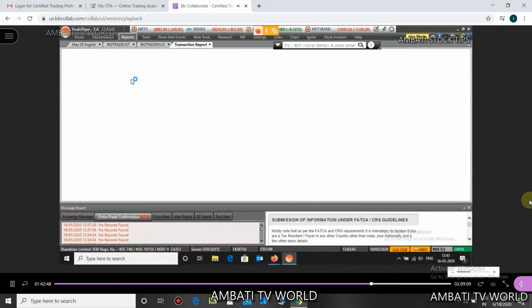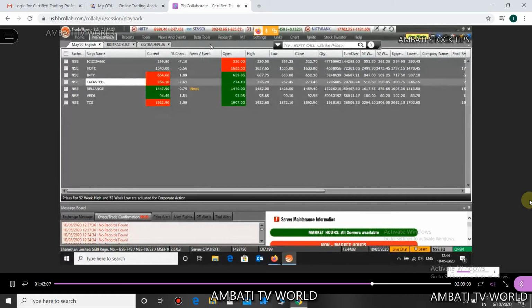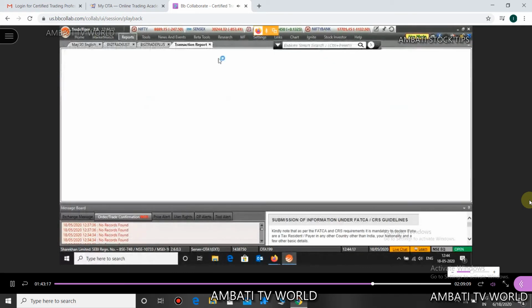Some error it's showing. It's not opening at all in my system. No issues, it's opening in your system. Somehow it's not opening here in my browser, so there is some problem here. No issues, guys. Once it's opened up, I'll explain this to you. Let me click on this transaction report, and once it's open, then I'll explain it to you.